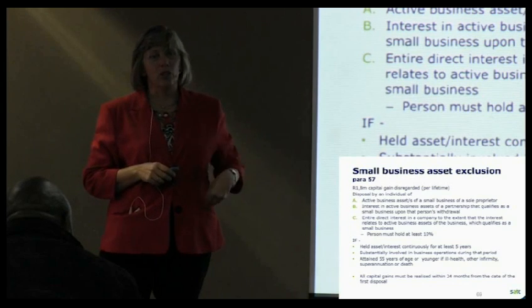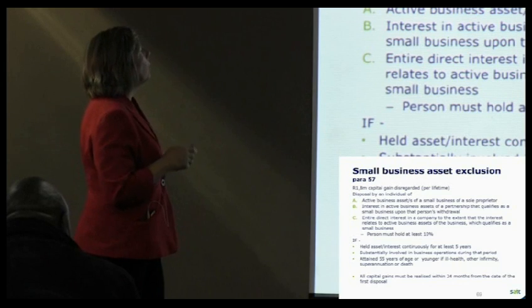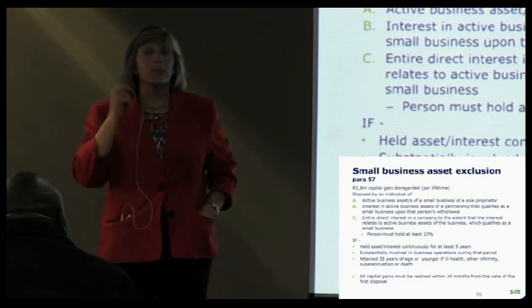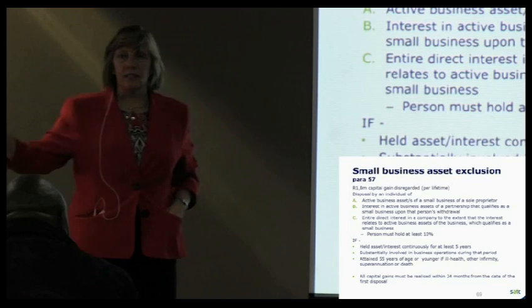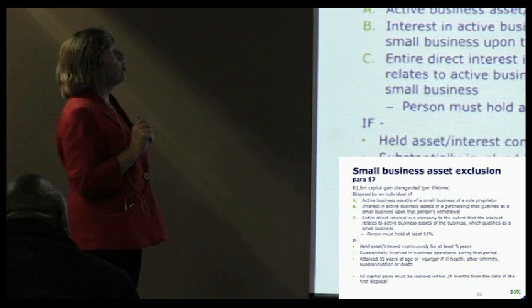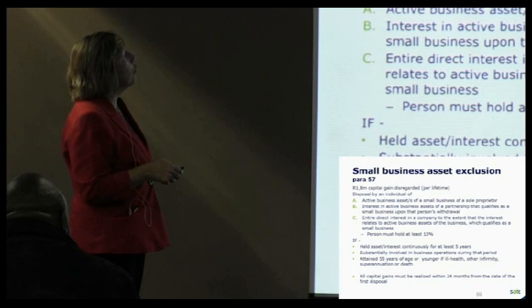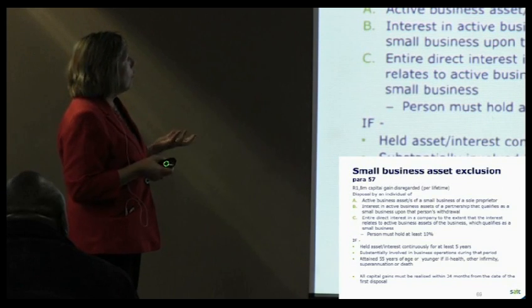It's quite a difficult exclusion to actually qualify for. First of all, that 1.8 million is a once per lifetime. So if you sell a series of different businesses, the maximum exclusion you get, it's not per business, it's per lifetime. Now, what qualifies?